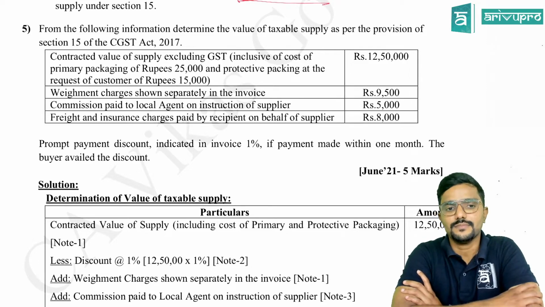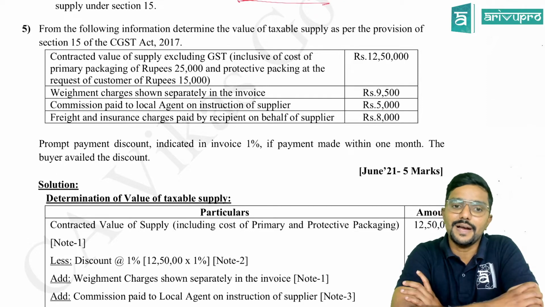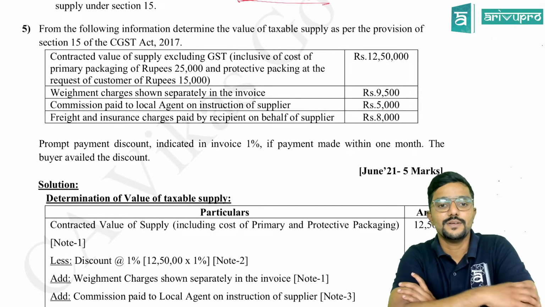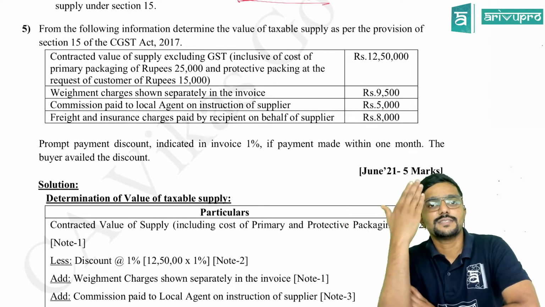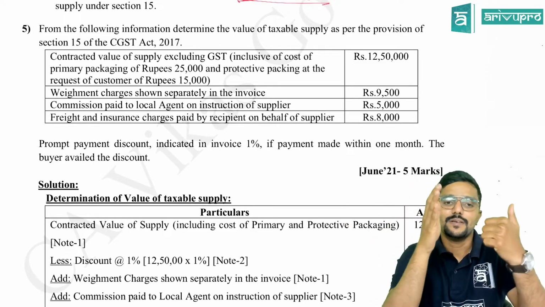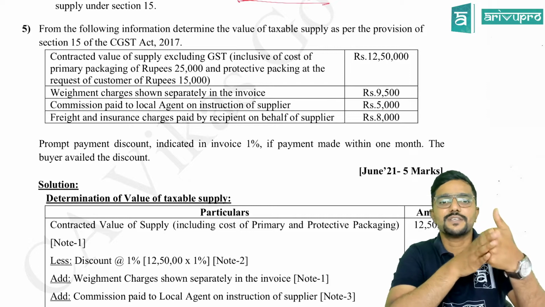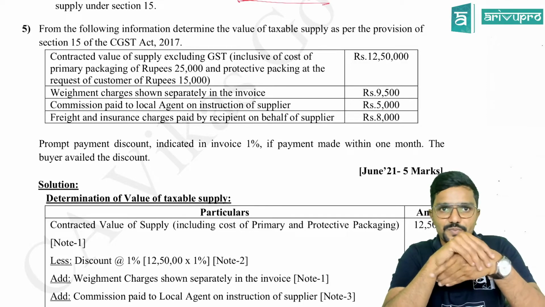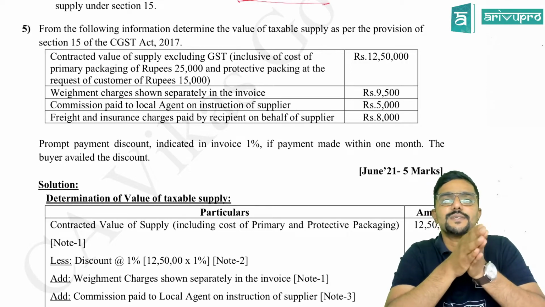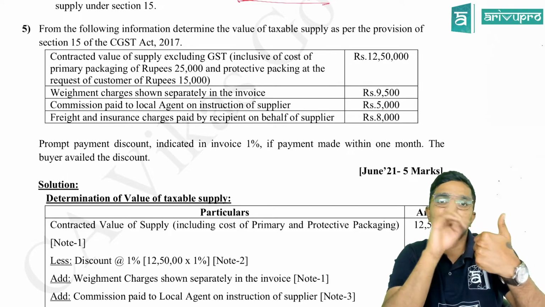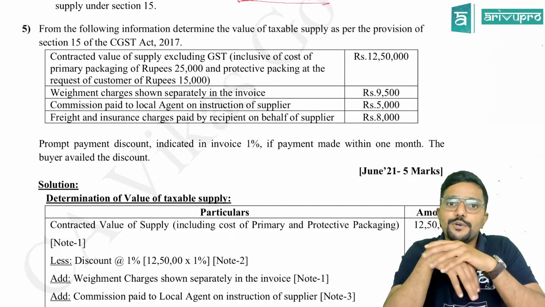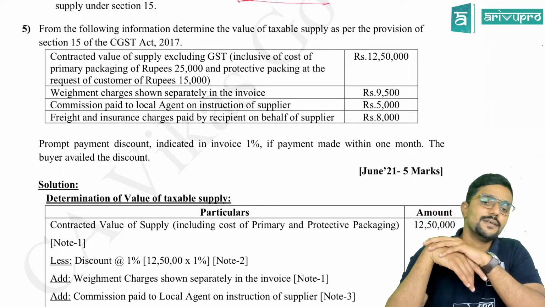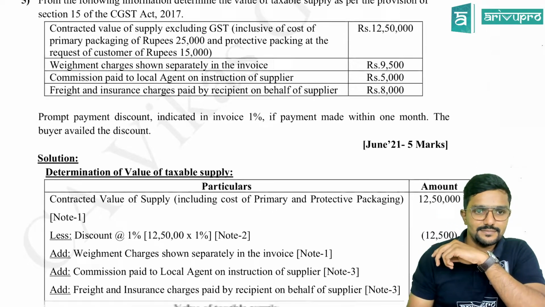Yes. Next, last one. Freight and insurance charges paid by recipient on behalf of the supplier. So recipient has paid supplier's liability because normally supplier is the one who should arrange the transportation and insurance. Who has paid it? Recipient. So is it like supplier's liability paid by recipient? Yes. Should we add it? Yes, sir. Okay. One more item.